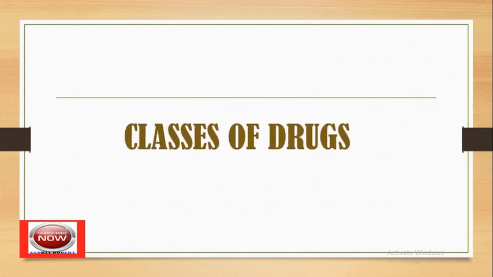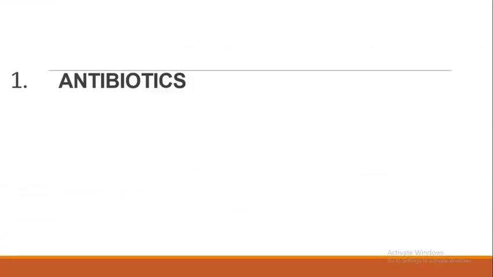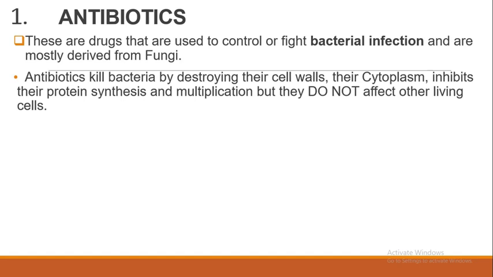Let us discuss the classes of drugs. So we have different categories of drugs. We are going to be discussing some, and the first we are looking at is antibiotics. These are drugs that are used to control or fight bacterial infections, and they are mostly derived from fungi.